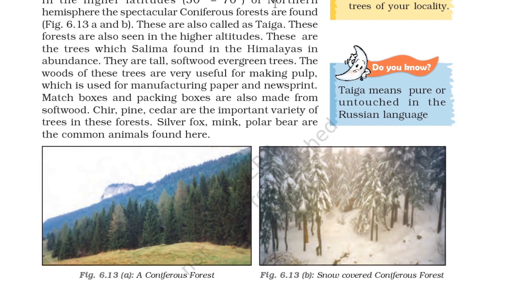These forests are also seen in the higher latitude areas. There are trees which are found in the Himalayas in abundance. They are tall, softwood evergreen trees. The wood of these trees is very useful for making pulp, which is used for manufacturing paper and newsprint. So it is useful for making paper and newsprint.